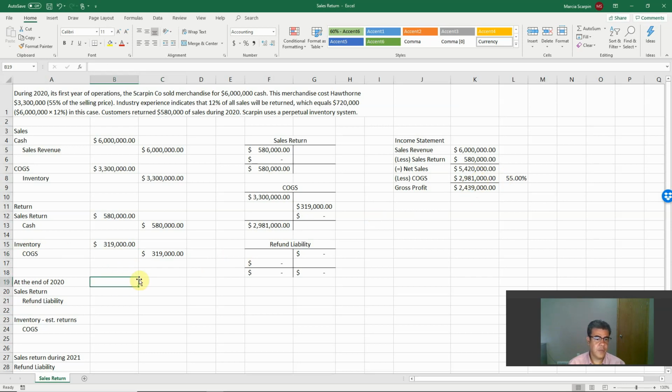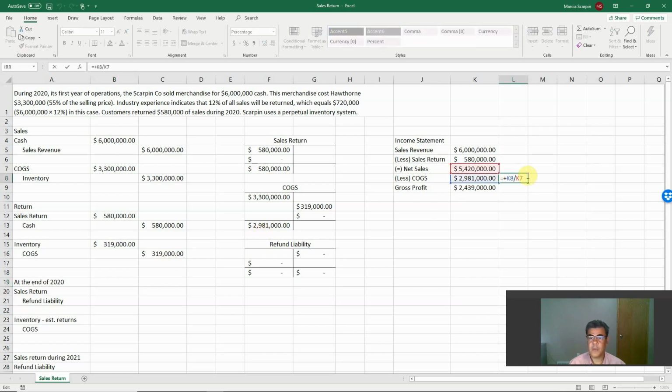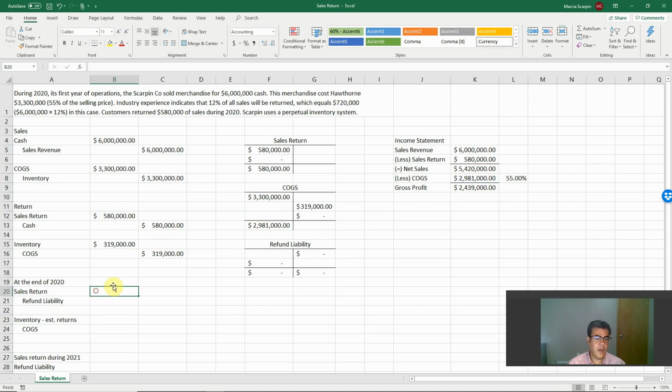At the end of 2020, industry experience indicates that 12% of all sales will be returned, which equals 720. So our sales return would be 720.